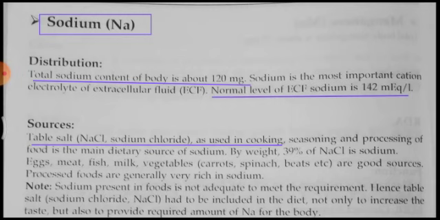The normal level of sodium in extracellular fluid is 142 milliequivalents per liter. The source of sodium is usually sodium chloride, as table salt used in cooking, seasoning and processing of food, and it is the main dietary source of sodium. By weight, 39% of sodium chloride is sodium, hence sodium is taken in the form of sodium chloride, that is, salt used in cooking. Eggs, meat, fish, milk and vegetables are good sources of sodium.